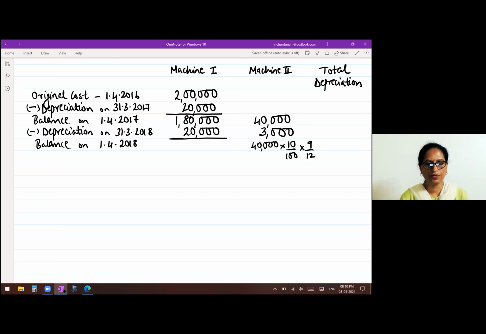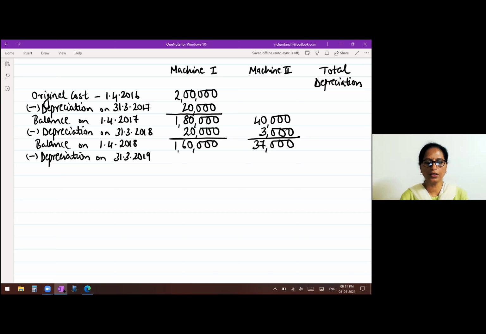Now third year balance, first machine 1,60,000 and second machine 37,000. Now that second paragraph says on 31st March 2019, the company sold the machine purchased on 1st July 2017. That is the second one. But it is selling it on 31st March. That means end of the year. So before selling, we will have to charge depreciation. So less depreciation on 31st March 2019.